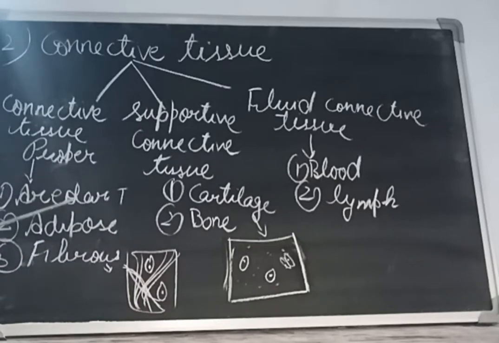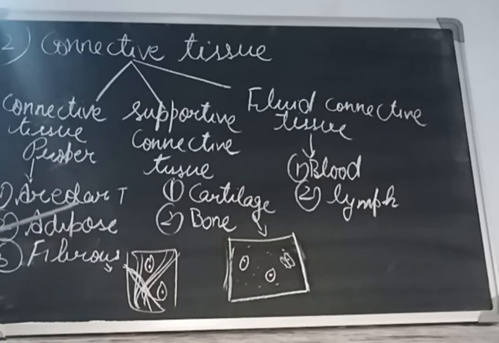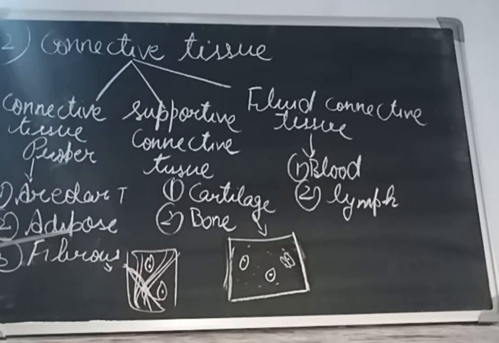Then second is adipose tissue. This tissue is specialized to store fat and it is made up of special cells called adipocytes. This tissue comprises 20 to 25% of the total body weight. Because it stores fat, it forms a padding under the skin and especially around some organs, to fill the empty spaces, as around the kidneys and eyeball. It also acts as insulation, meaning it helps to retain body heat.